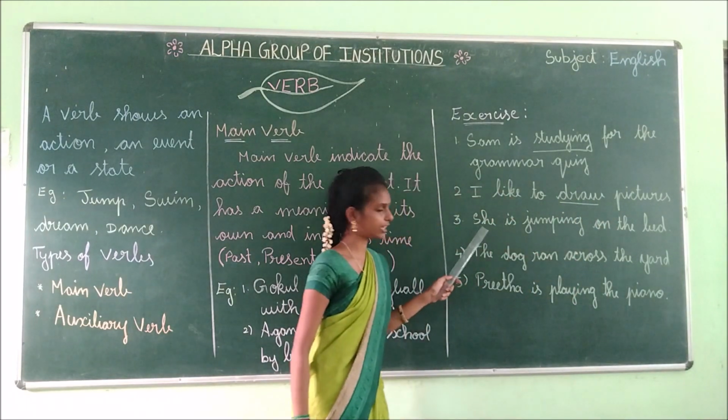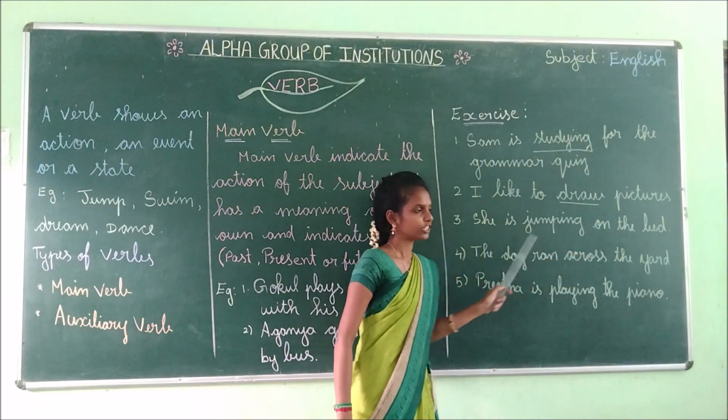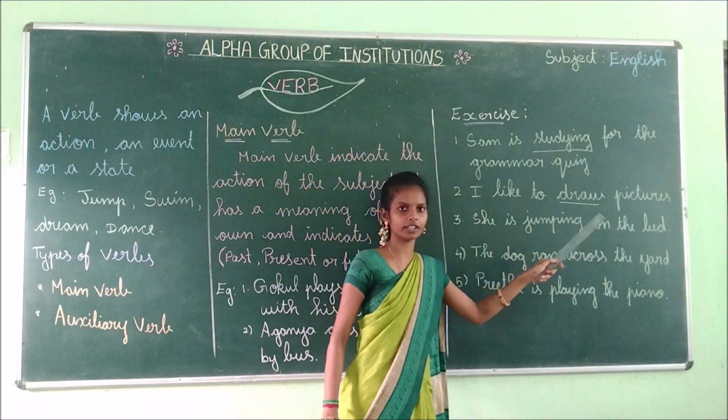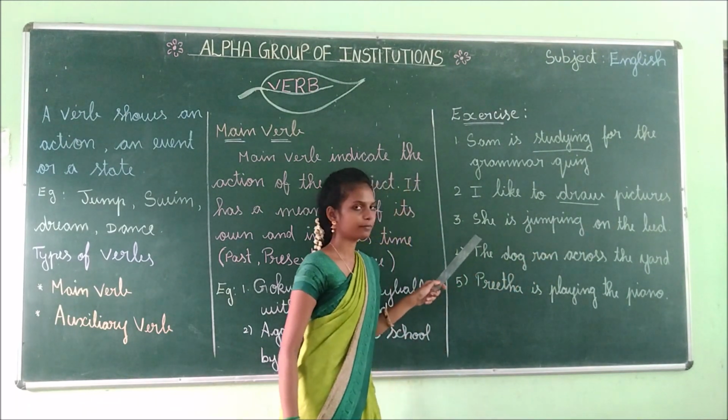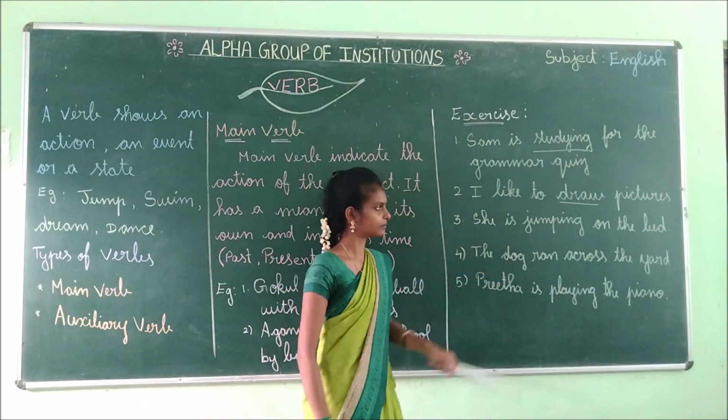And then see the third one. She is jumping on the bed. Which one is the verb? Yes, jumping. It indicates the action.